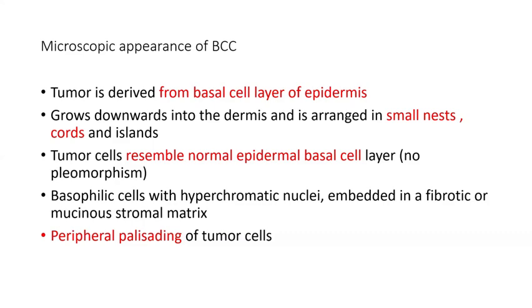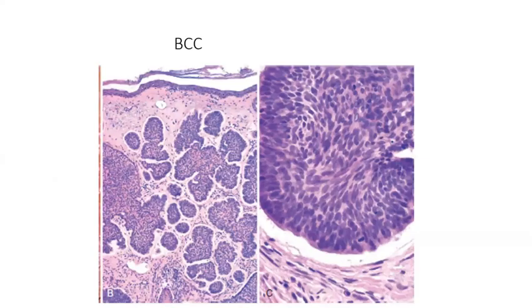An important thing is that there will be a cutting artifact seen, which separates your epidermodermal junction from the tumor nodule with the peripheral palisading. See here, you can see this. This is the artifact space which has been created between the underlying stroma and the tumor cells with the peripheral palisading of the nucleus.